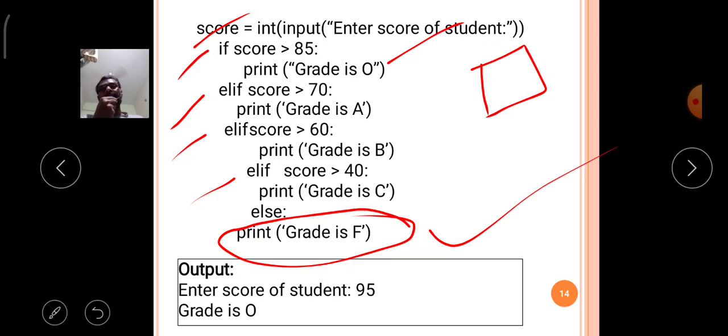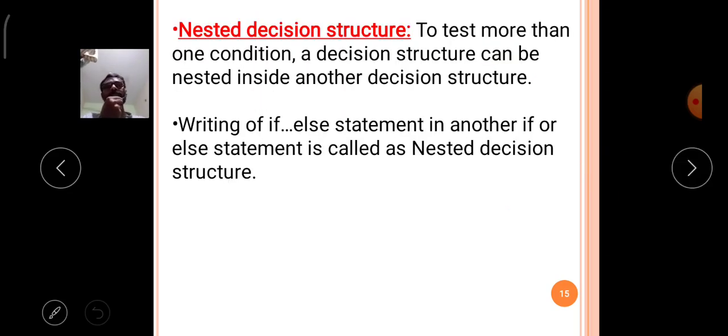Okay, like that the if elif conditional control structure of Python works in the Python language. Then comes the last topic, that is nested decision structures.